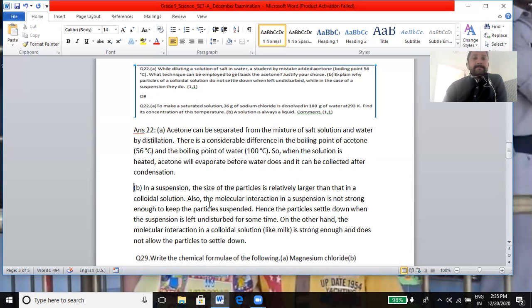Next one is, to make a saturated solution, 36 gram of sodium chloride is dissolved in 100 gram of water at 293 K. You can do it in a simple way. You will add 36 plus 100, that is 136. Now you will use the formula amount of solute divided by amount of solution multiplied by 100, means 36 divided by 136 multiplied by 100. Then you can get the answer.